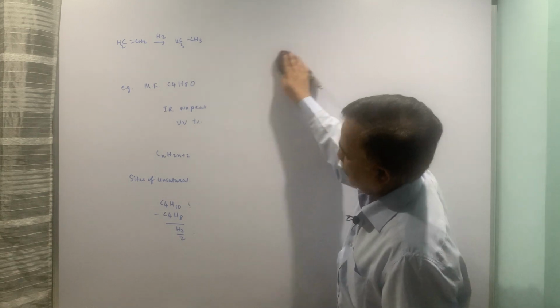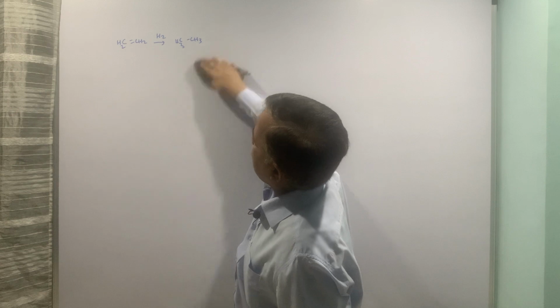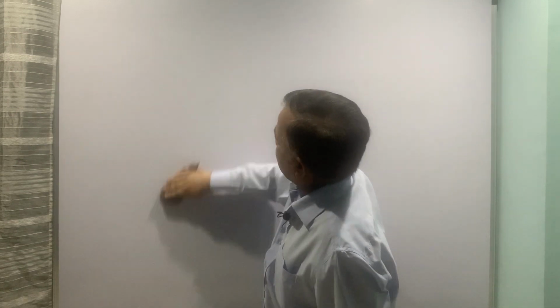Next time once again I will revise a few things because there are so many things to be told. So next time we will continue from here. Thank you very much for your attention in today's lecture.